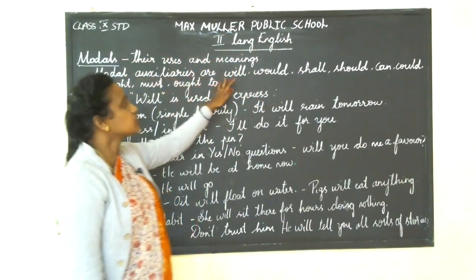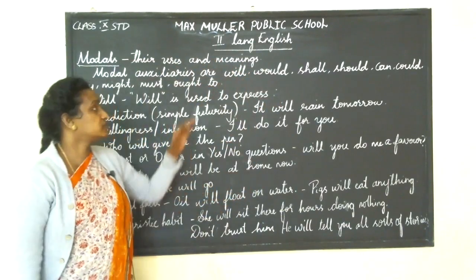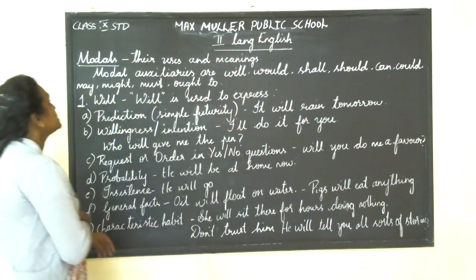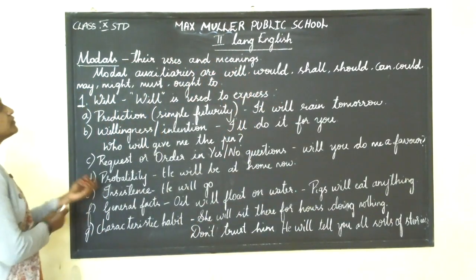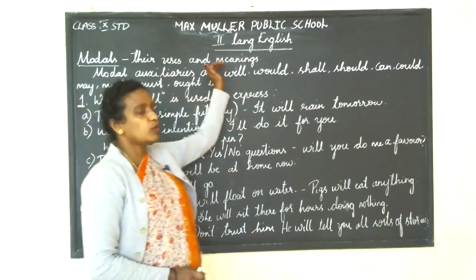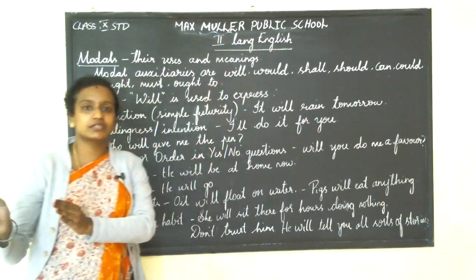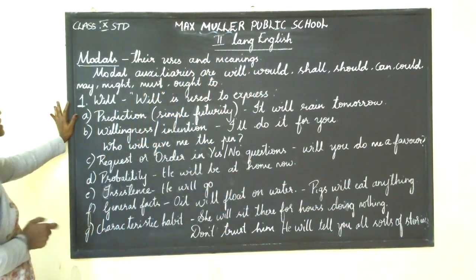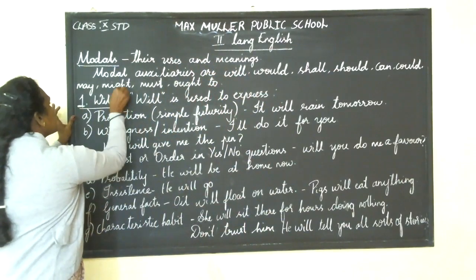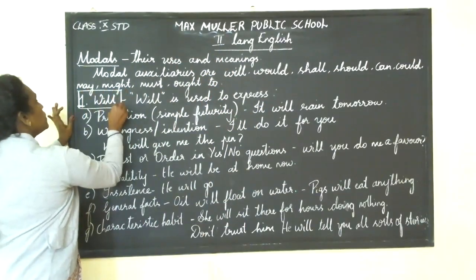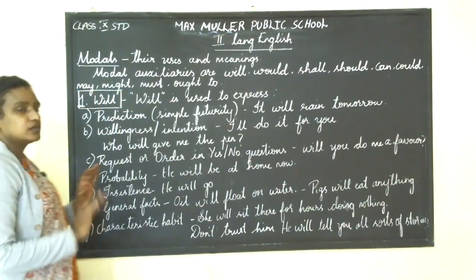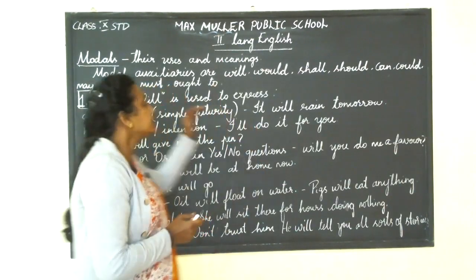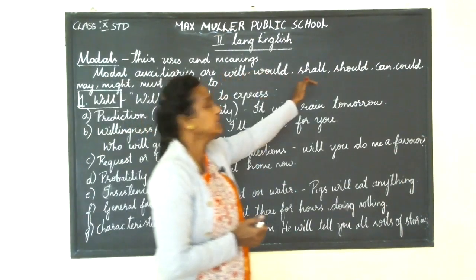Without these you can't frame a sentence. Everywhere, very frequently, you will find these words, which are called modal auxiliaries. Among these 10, you should select only one modal for that particular section when they ask for it. Next, what is the first one we are talking about? It is will, the usage of will. Now you have an idea what modals are and how many you have. Now in detail we'll study each and every modal.